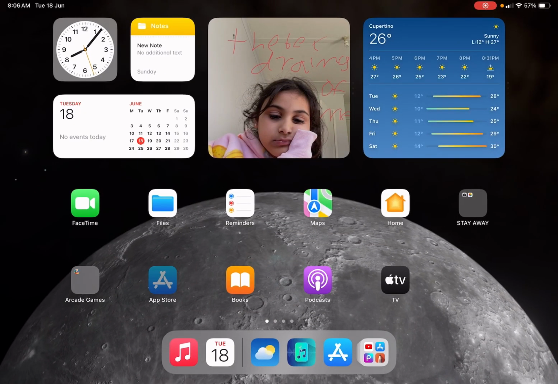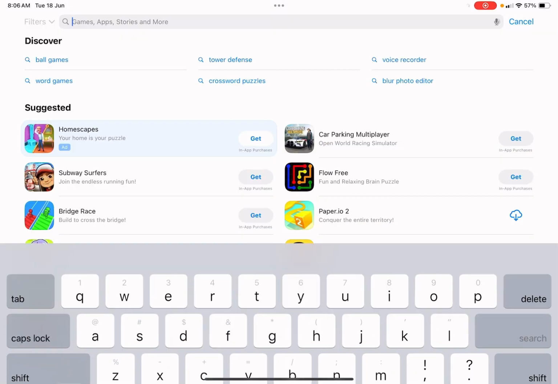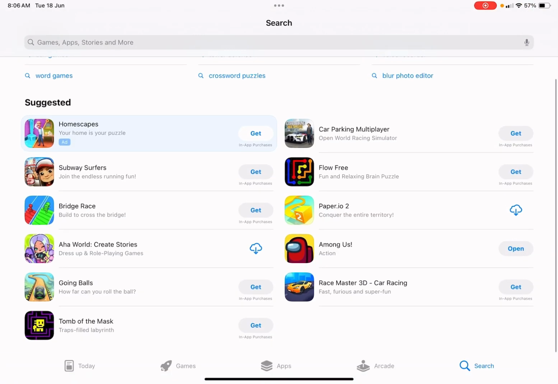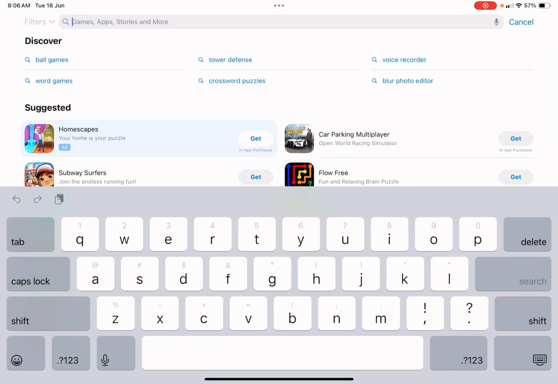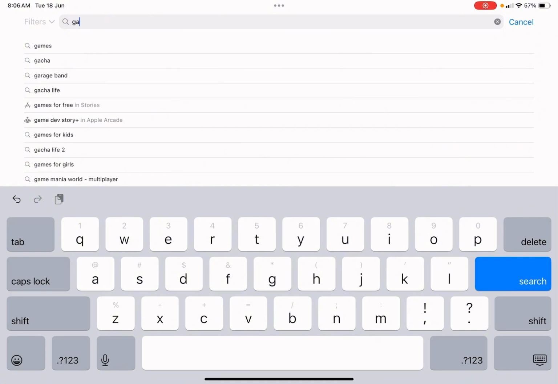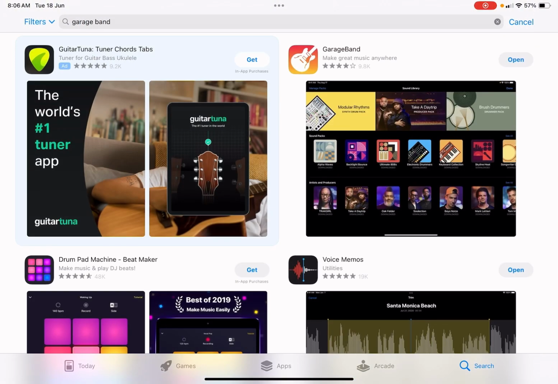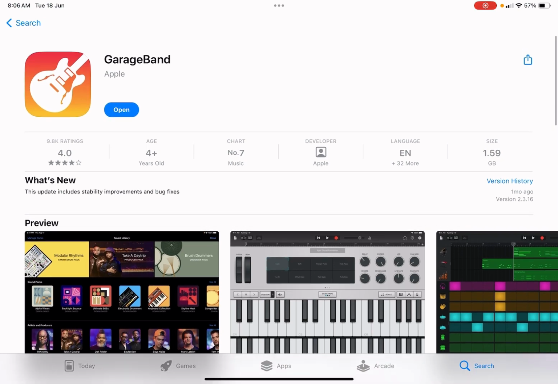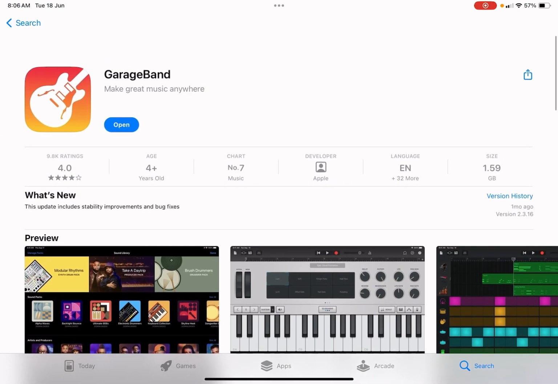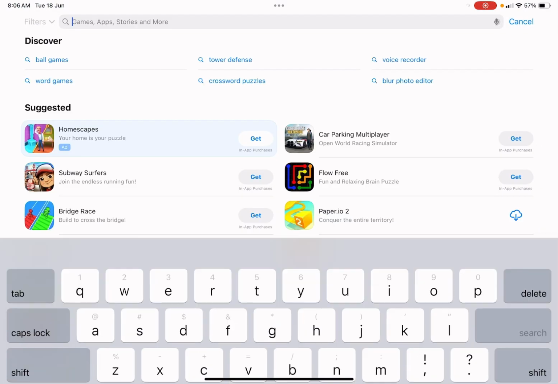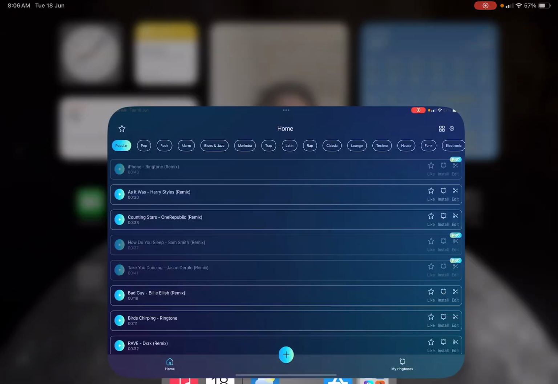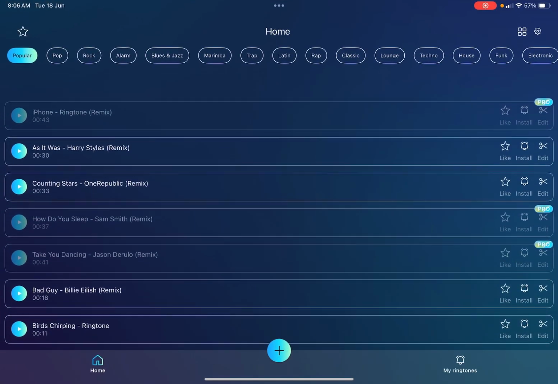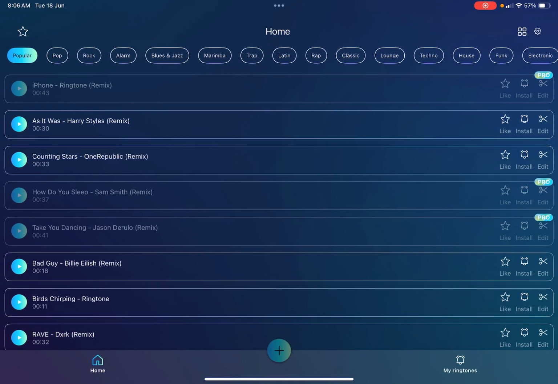And if you want to have this app and make your own ringtone, then you have to have GarageBand, this one right here. If you don't have that, then download this. Okay. And then you're going to go to this app, and then see there's heaps of stuff, and then you can press.